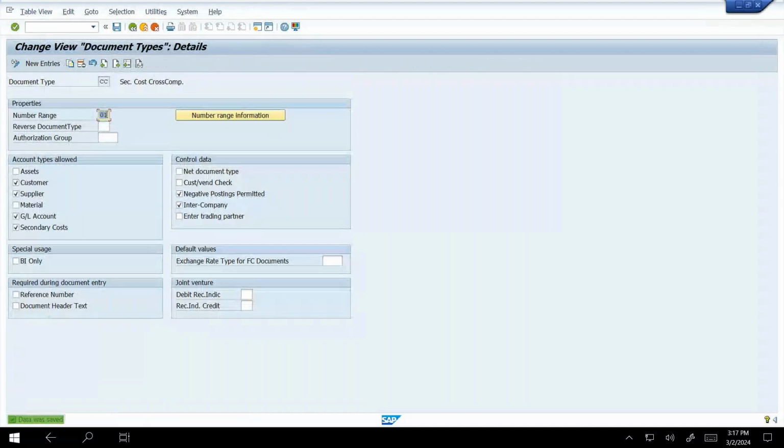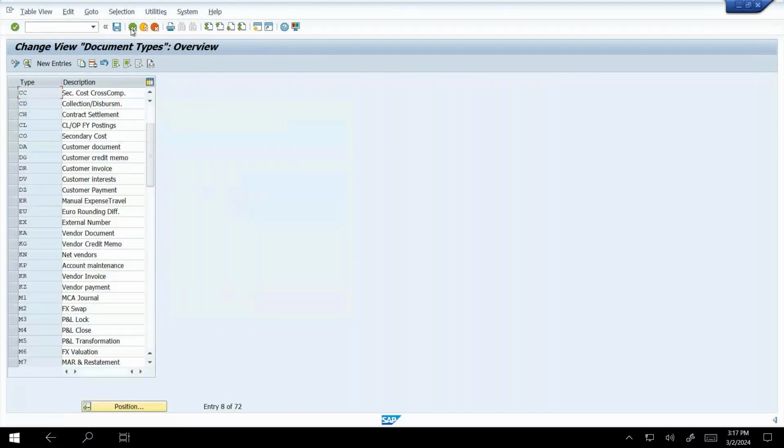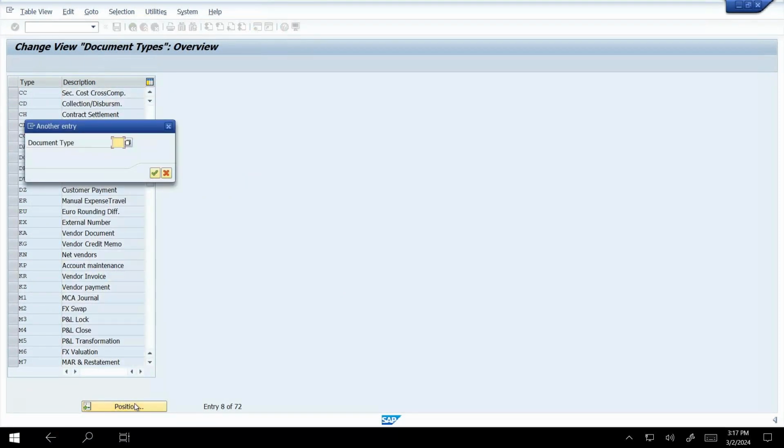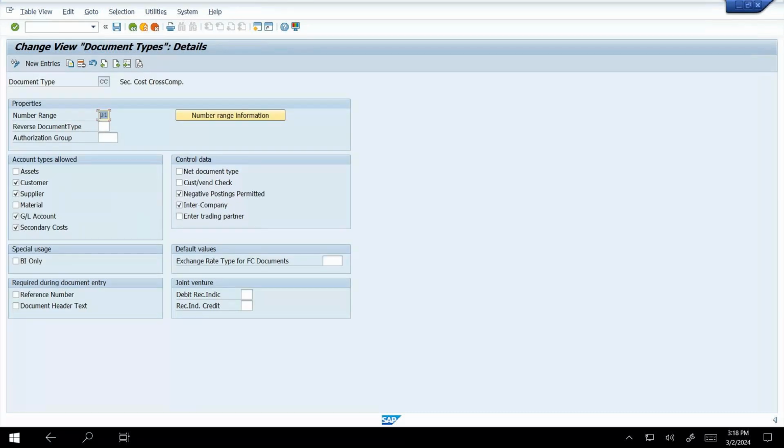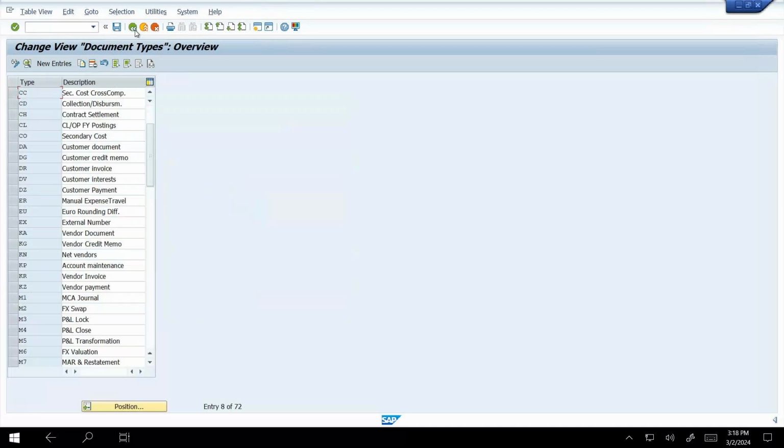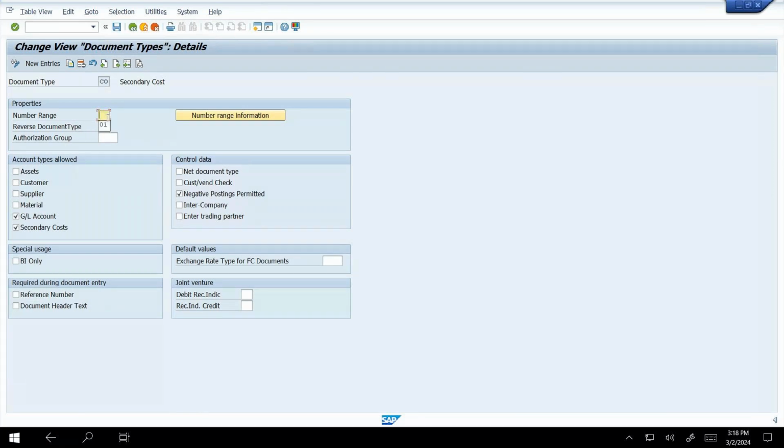Next, again you have to go back. Next CC, just enter it. Again CC, secondary cost cross company code. Again open it. This is 01. Okay, next, sorry, it's already given. Next CO. So just position CO and enter it. Secondary cost, just open here. So it's also 23, so give 01. That's enough. So we just changed that number range for CO and CC.